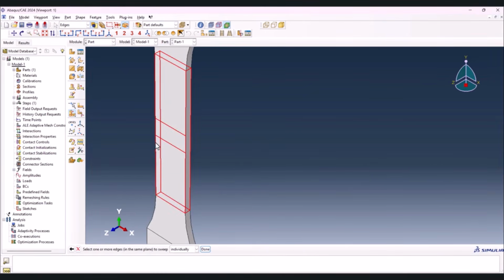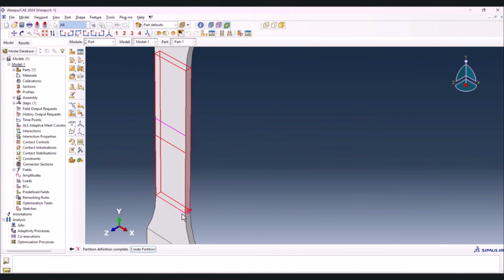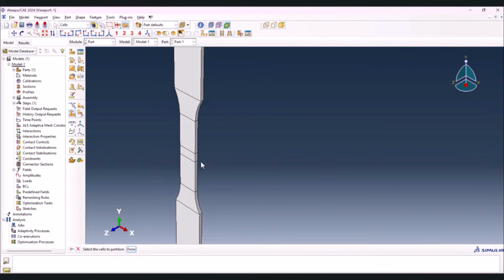Select this one, done. This one, and done. Sweep along edge. We can select this edge. We can select this edge and create part. This one. Then we select the line. Done. Sweep along edge and this edge, and it is created.